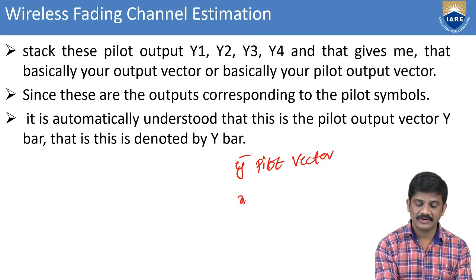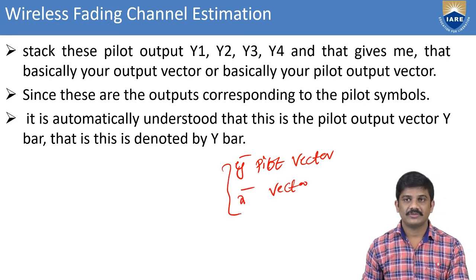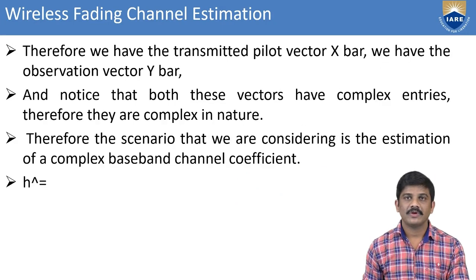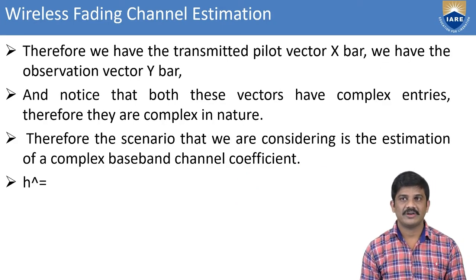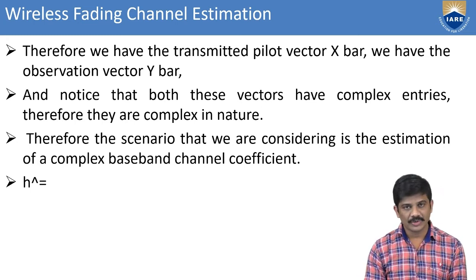We know the x bar vector and we know the y bar vector. Therefore we have transmitted the vector x bar and we have the observation of the vector y bar. All the parameters are taken from the observation model only.